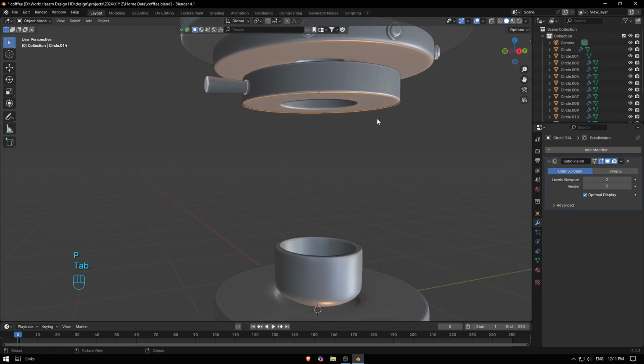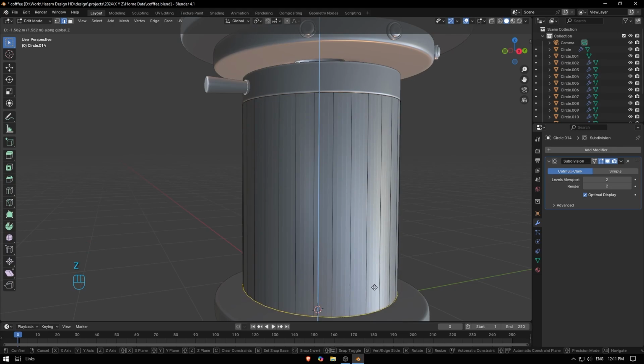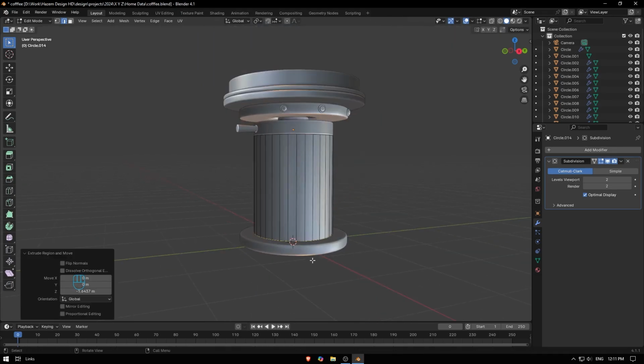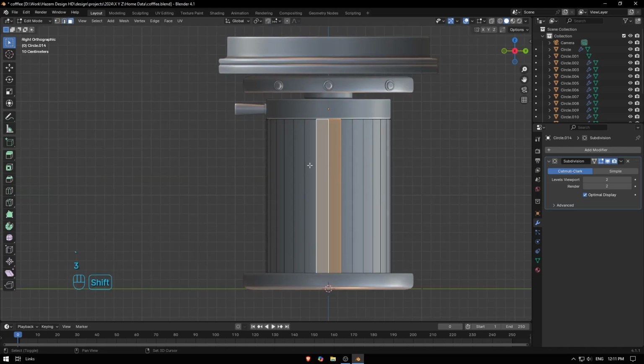Then select this one, go in edit mode, F to fill, and E for extrude on the Z axis, something close to this. And when it just touches the downside here, I'm gonna go here and this one and this one. I think these three are gonna be classy, so this is okay.